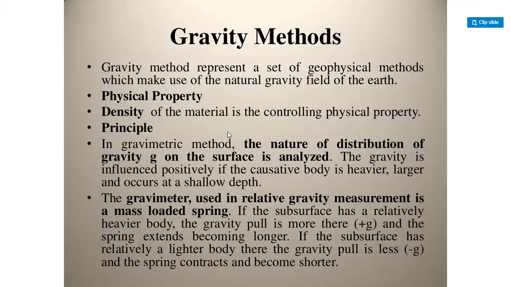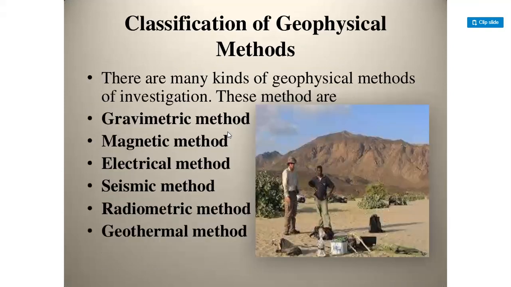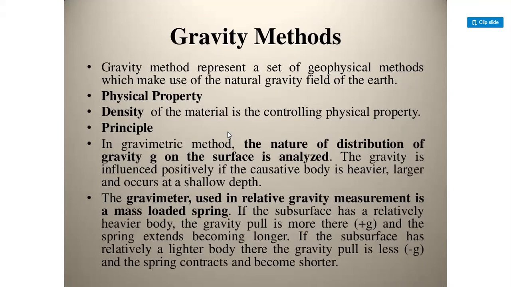Guys, here, measurement of gravitational attraction. So guys, measurement of gravitational attraction exerted by the Earth at a measurement station on the surface is the basic principle involved in gravity methods. The strength of the gravitational field is directly proportional to the mass, and therefore the density of subsurface materials. Anomalies in the Earth's gravitational field result from lateral variations in the density of the subsurface. Gravimeters are used to precisely measure variations in the gravity field at different points.